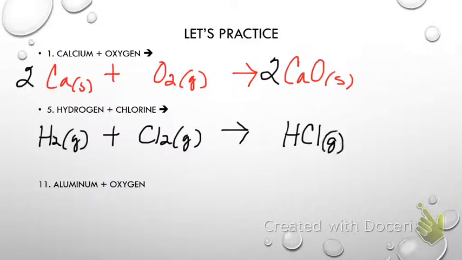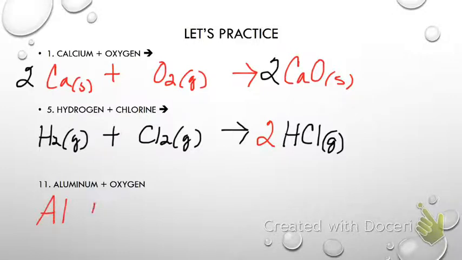How many of you thought, oh, it's an acid, it's going to be aqueous? We don't have any water here. So this actually would not be an acid. This would actually be hydrogen chloride gas. If I added some water, then I could make it an acid. Okay. This one's easy to balance. I just need to put a 2 right there. How about aluminum plus oxygen?